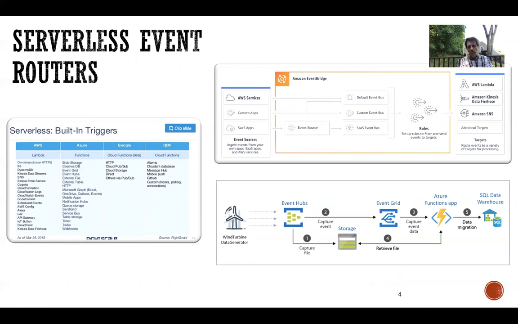I also want to outline two recent services, Amazon EventBridge and Azure Event Grid. They are serverless event routers that provide new capabilities for creating custom event sources, but also new filtering capabilities or rules to redirect events to target services in their clouds. So we see the importance of this kind of event-based architecture in the cloud.